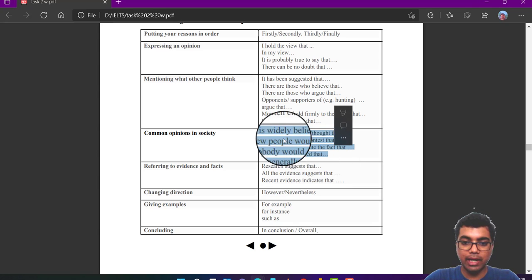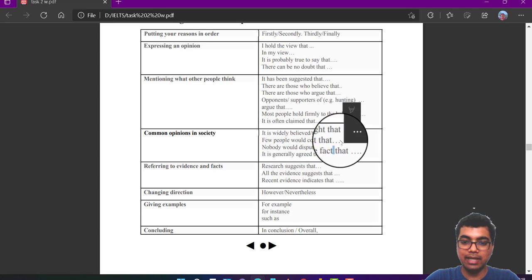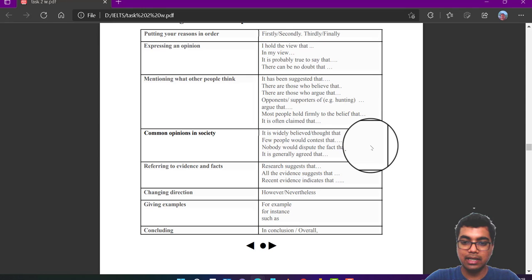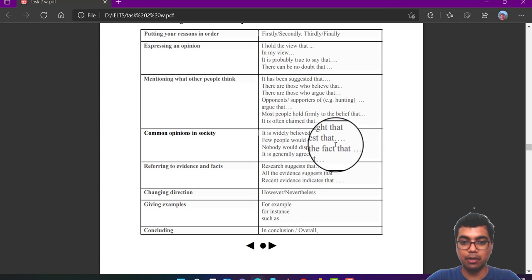For that you can write, it is widely believed that school is the great, or the exclusive way to teach your kids properly.